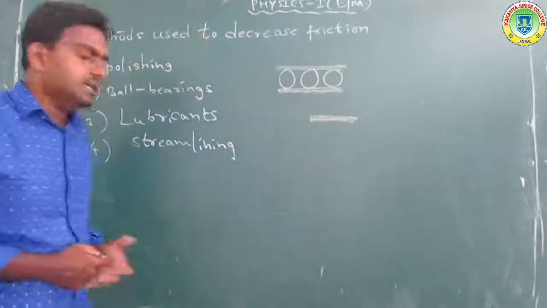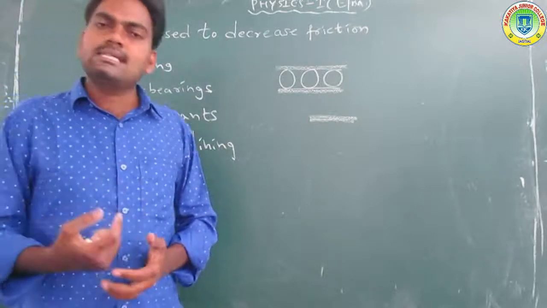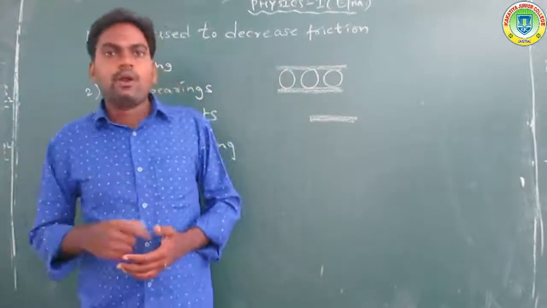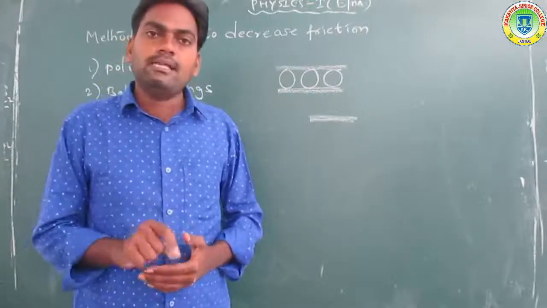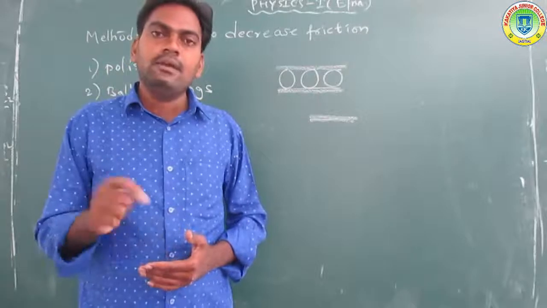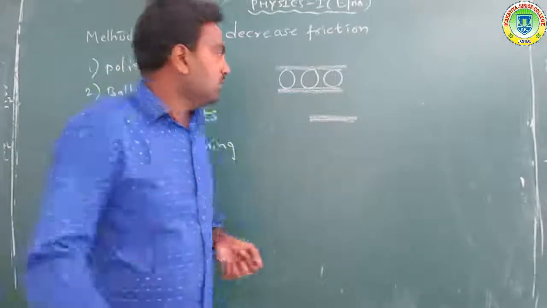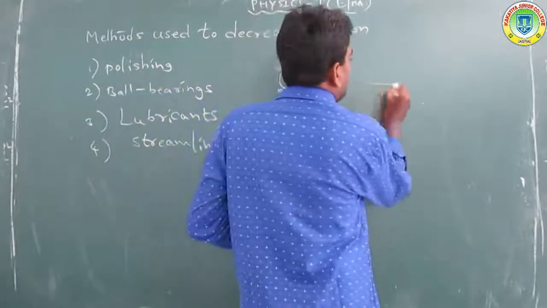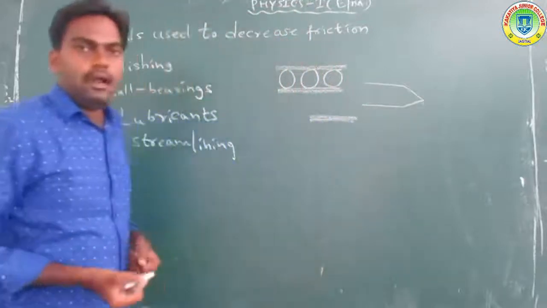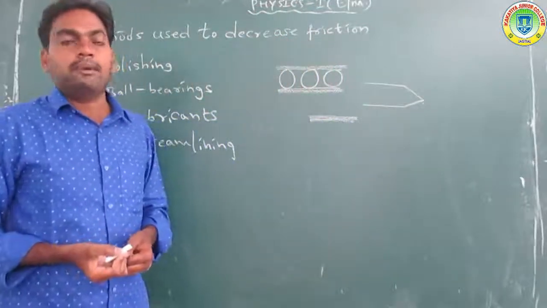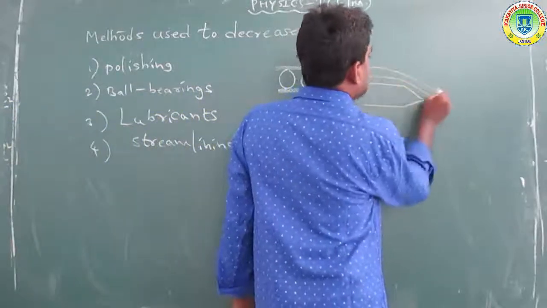Now we discuss another topic, streamlining. What is streamlining? Automobiles and aeroplanes are specially designed, because this reduces the air friction. They are shaped so that the air flows smoothly around them, which is called streamlined flow.